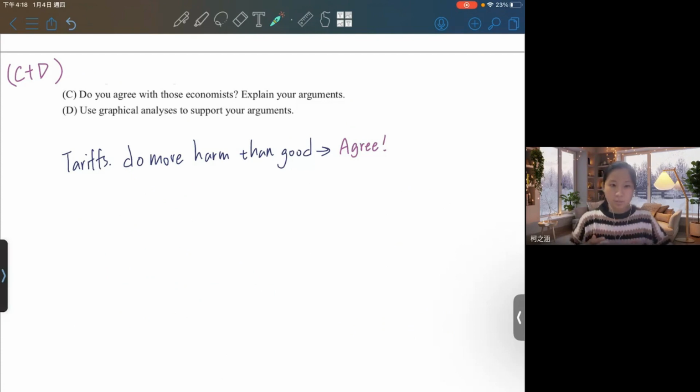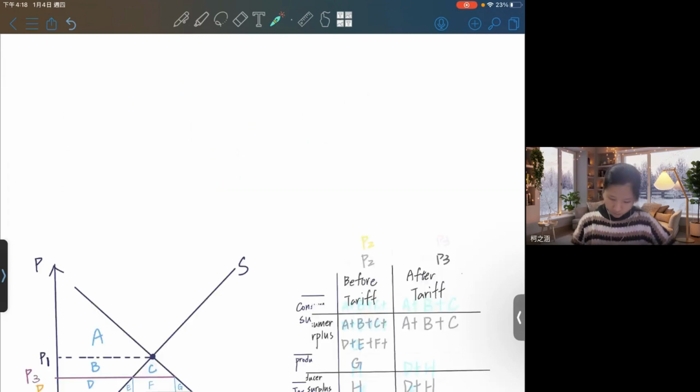And I will explain part C and part D together. Part C is, do you agree with those economists, and explain your arguments, and use graphical analysis to support your argument. So the economists said that tariffs do more harm than good. So do I agree? Yes, I agree. And the reason is like this.